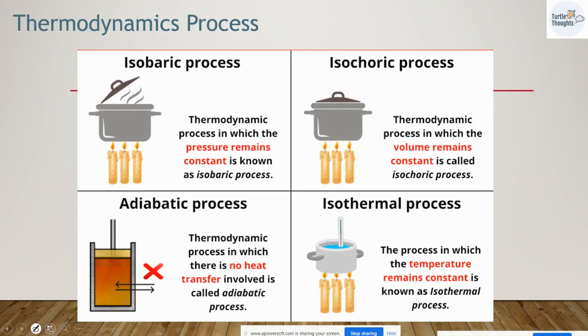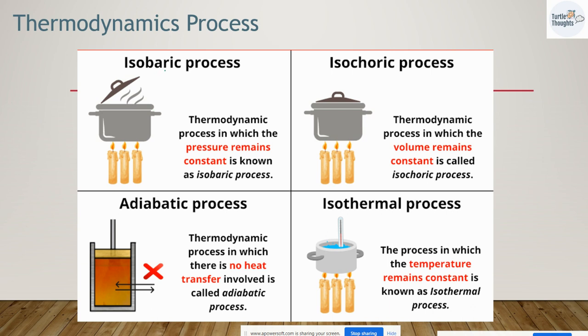Moving on, we will discuss thermodynamic processes. Isobaric process: a thermodynamic process in which pressure remains constant is known as an isobaric process. Isochoric process: a thermodynamic process in which volume remains constant is called an isochoric process. Examples are given here.